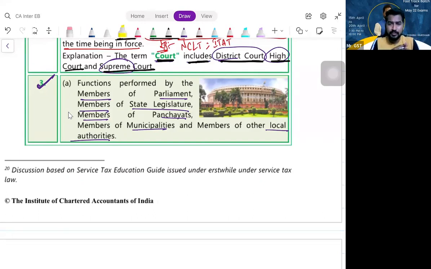Shall we proceed? So it is just like, don't give pain to the people who are already giving you the pain. So GST is only for public, not for politicians, the rulers.